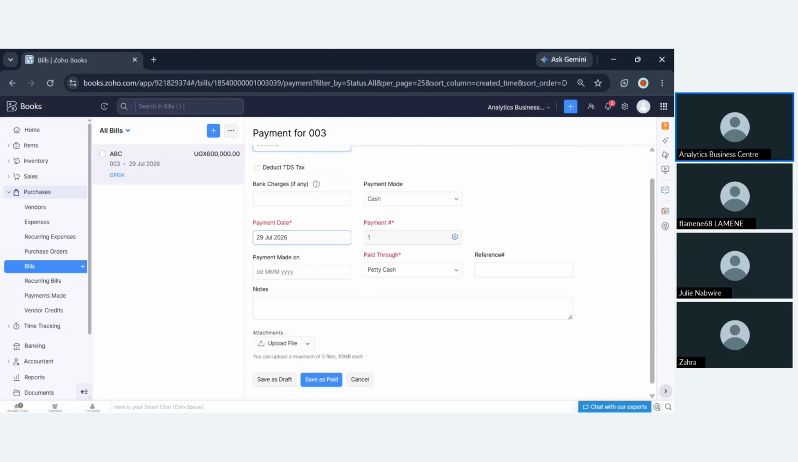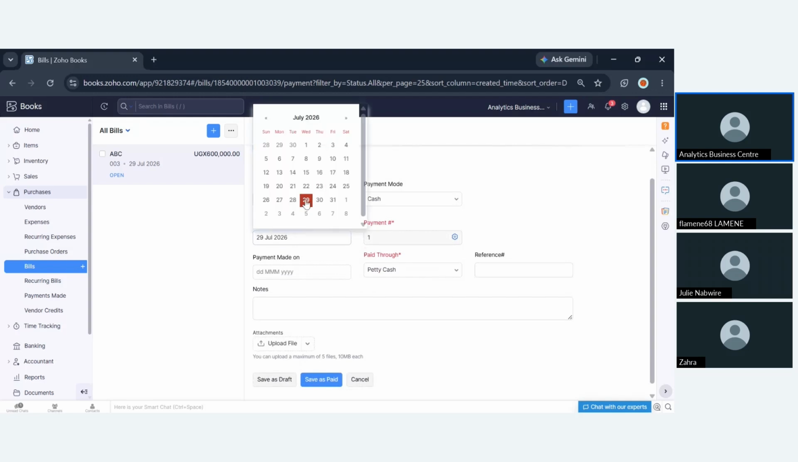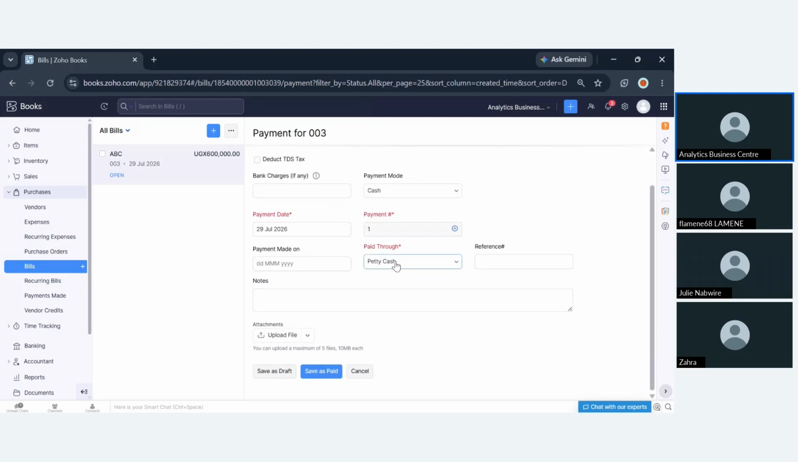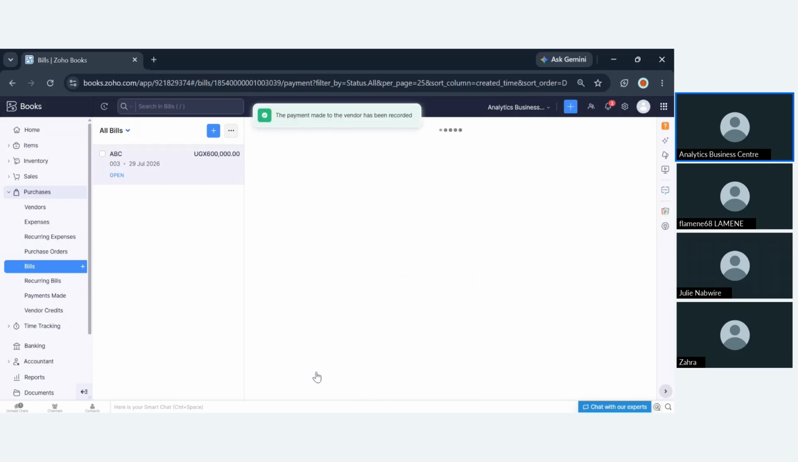You're going to record that, and record the date on which you're making this payment. We have this crucial part, which is the pay through account. The pay through account is the account that is going to finance this specific bill. So I am going to click petty cash, and then click save as paid.